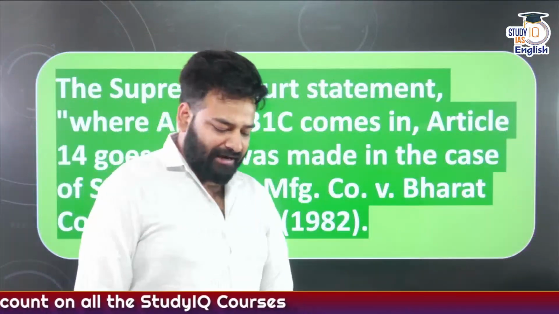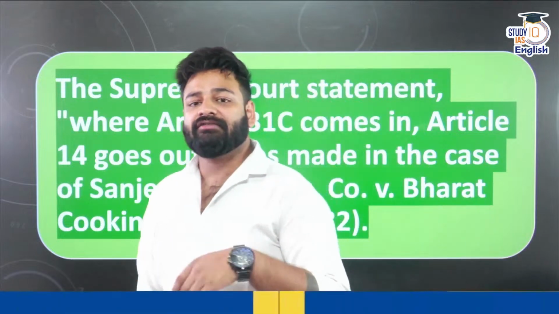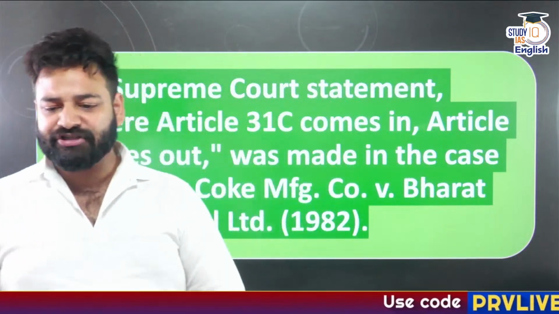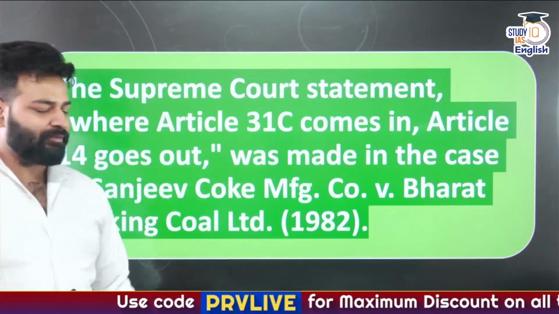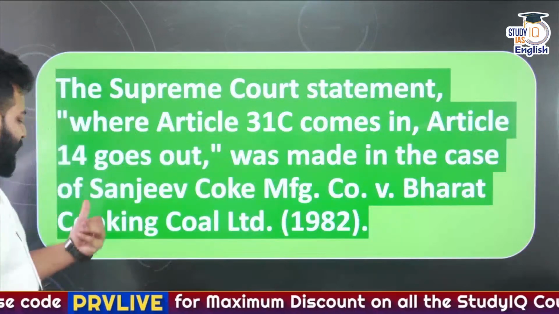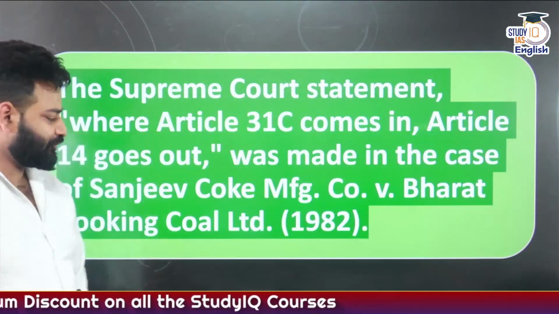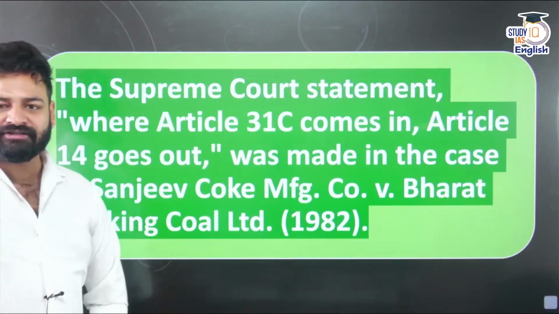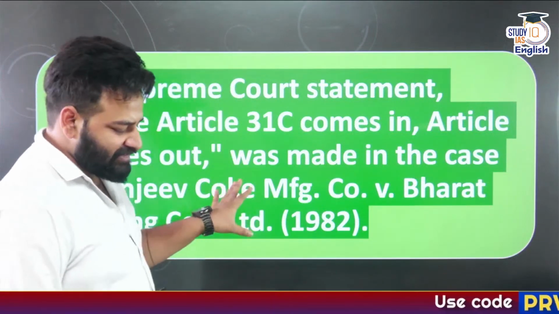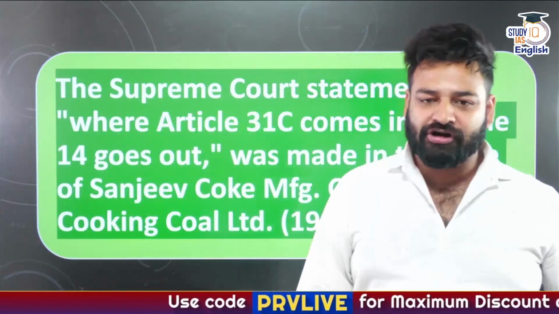And the statement that when Article 31C comes in, Article 14 goes out, came from which case? It came in the year 1982 through Sanjeev Coke Manufacturing Company versus Bharat Cooking Coal Limited. In this particular case, the Supreme Court gave a very extraordinary statement.